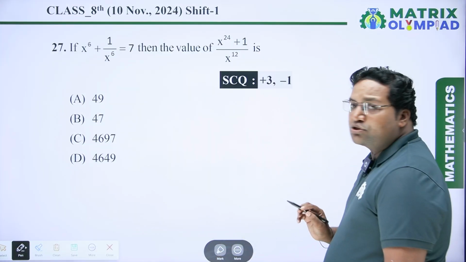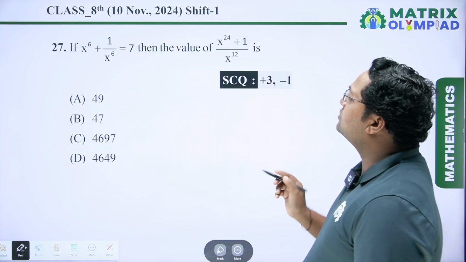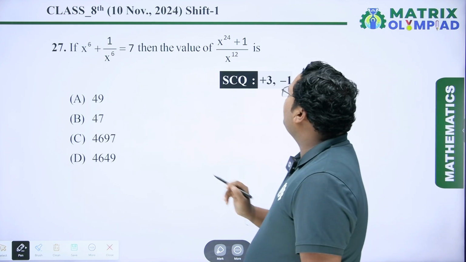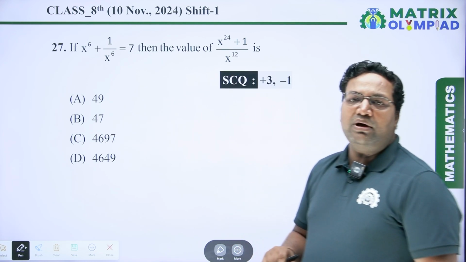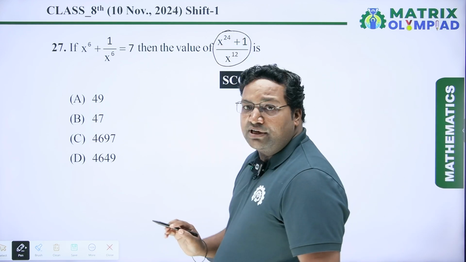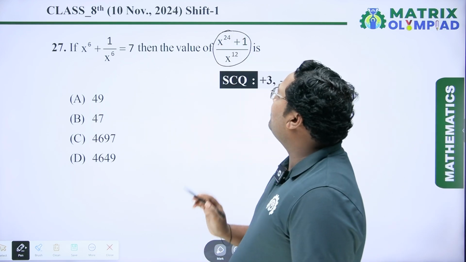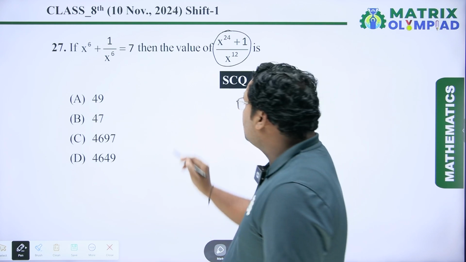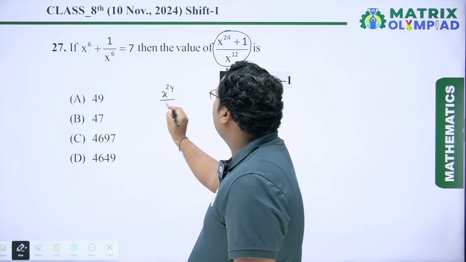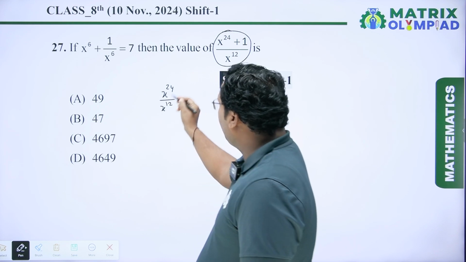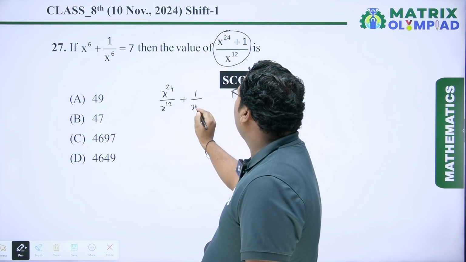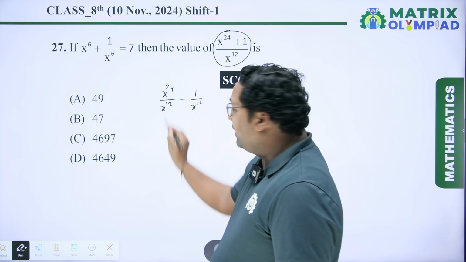Here, if x to the power 6 plus 1 upon x to the power 6 equal to 7, then the value of x to the power 24 plus 1 upon x to the power 12. So here you can see this expression is given, x to the power 24 plus 1 upon x to the power 12. So we have to divide numerator by x to the power 12. So it is x to the power 24 upon x to the power 12 plus 1 upon x to the power 12.